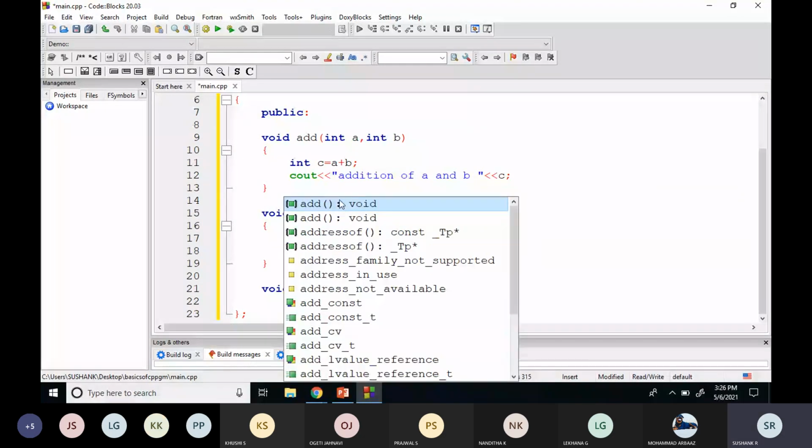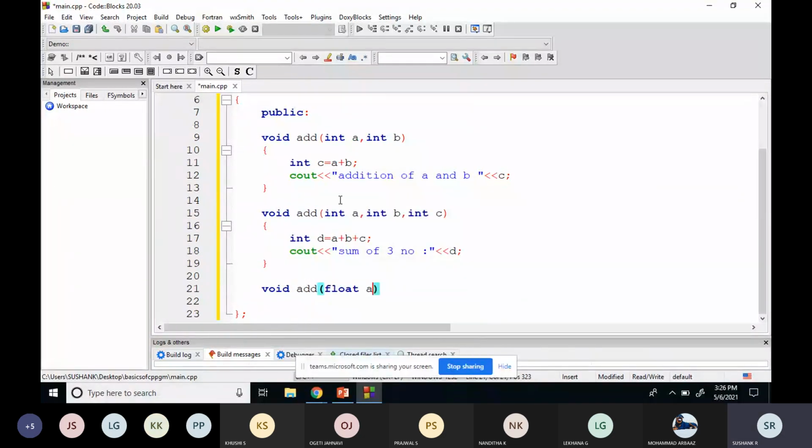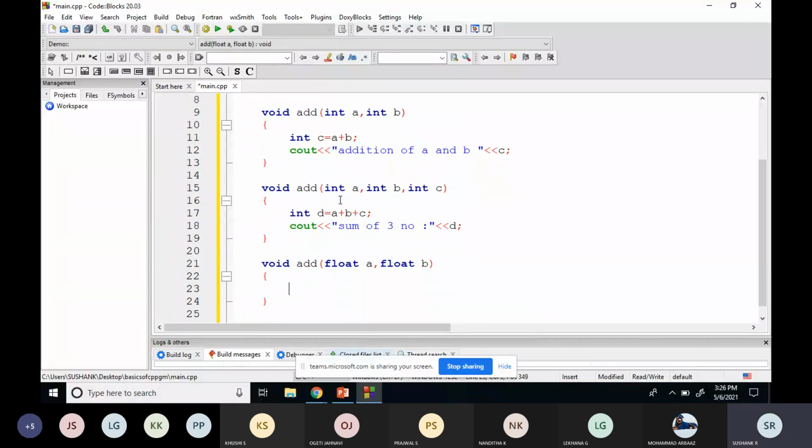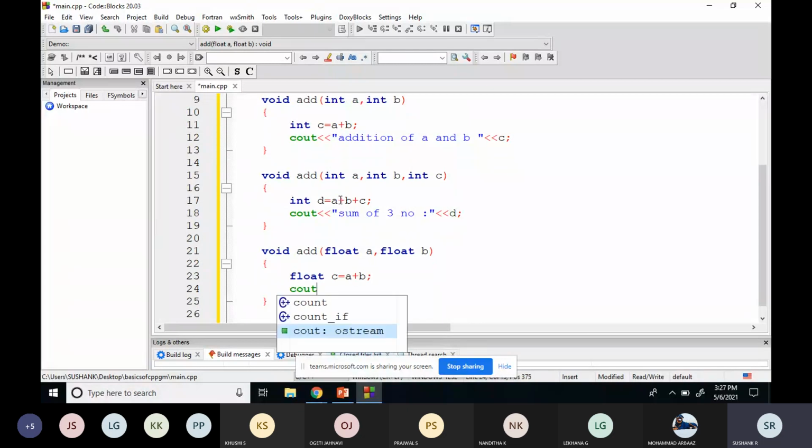Void add. Here I will use the float data type. Float a, float b. So float a, float b, integer c. Sorry, it should not be integer. It should be float because I'm performing the addition of floating point numbers. So I should write float c is equal to a plus b.